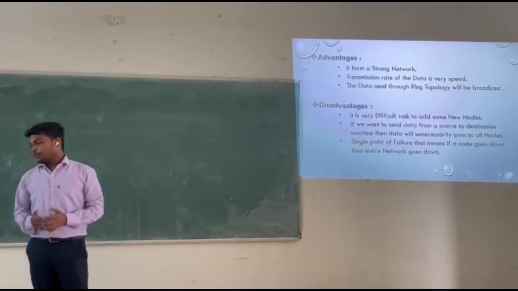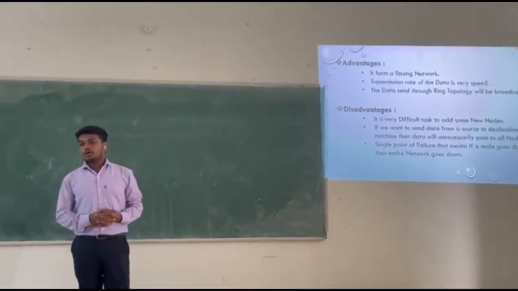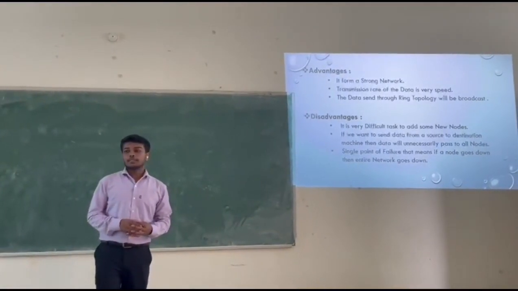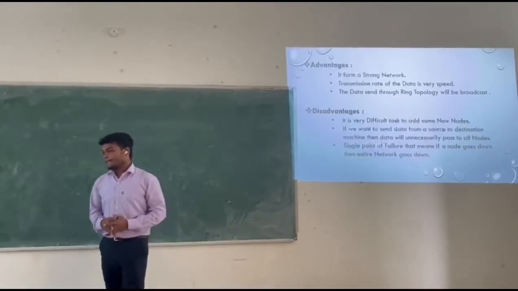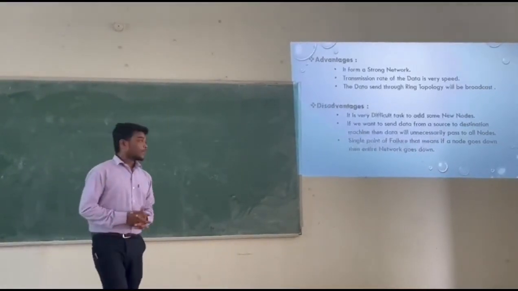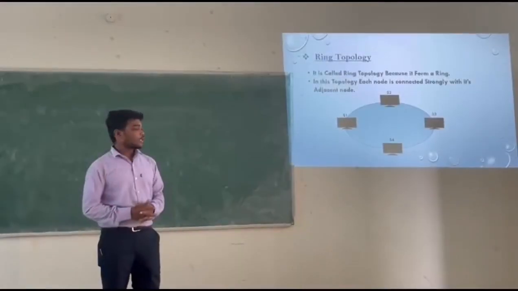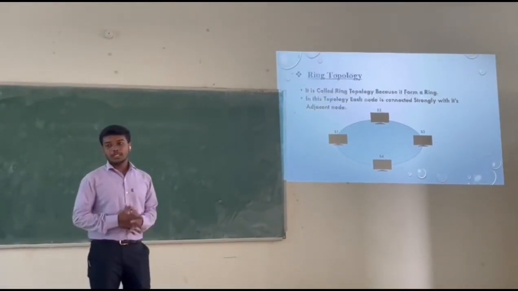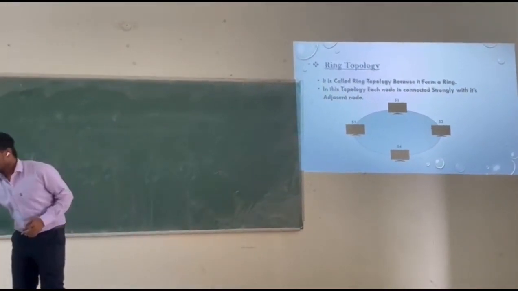Then the second one is if we want to send data from a source to a destination, the data will unnecessarily pass through all nodes. Here messages are broadcast, so if you send data from one system to another, it will go to all the systems that are connected. Then single point of failure, that means if a node goes down, then the entire network will go down. If system 1 is not working and I am sending data from system 4 in the clockwise direction, then the data will not pass because system 1 has failed.